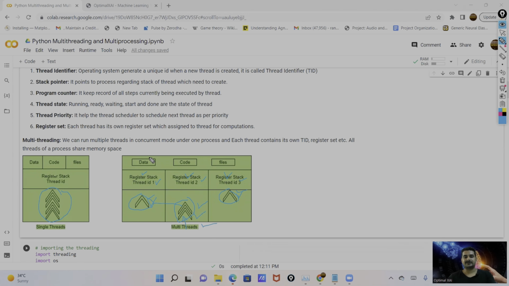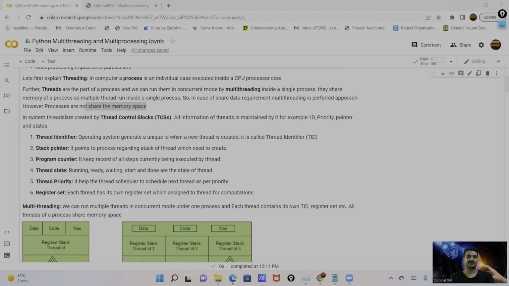Further, the data, code, and files are shared by all these threads, as all threads access the same data source. So in case of shared data, we prefer concurrent execution. This way we share the data, code, and files among all these threads. This is the example of multi-threading.